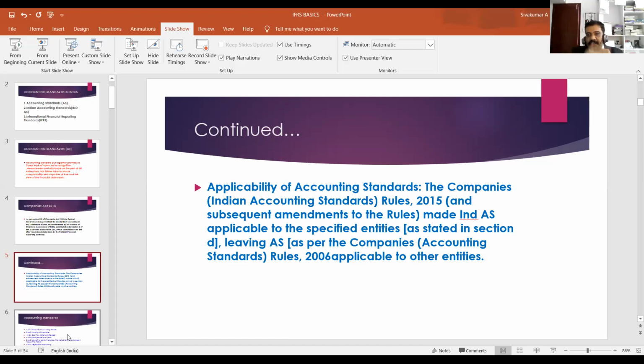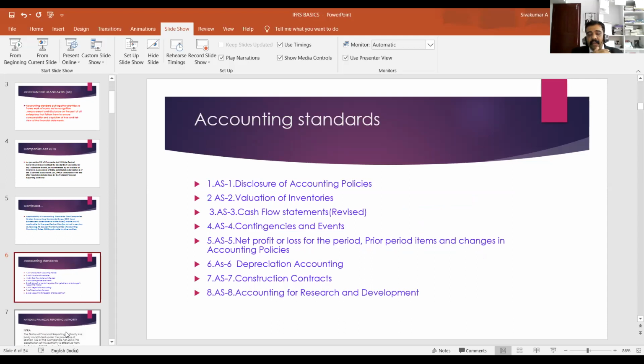AS is our traditional accounting standard. In India, the Companies (Indian Accounting Standards) Rules 2015 and subsequent amendments made Ind AS applicable to certain entities, leaving AS applicable to other entities. If you are a company, you have to follow Ind AS. If you are a sole trading concern, you may follow AS. If you are a partnership firm, you may follow AS. That's the picture.